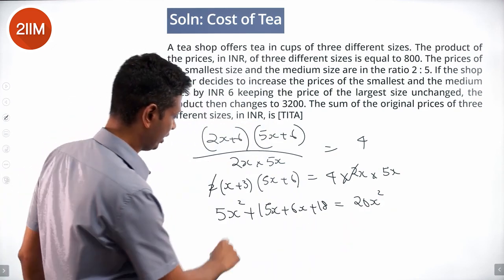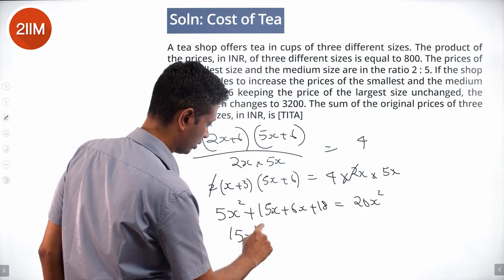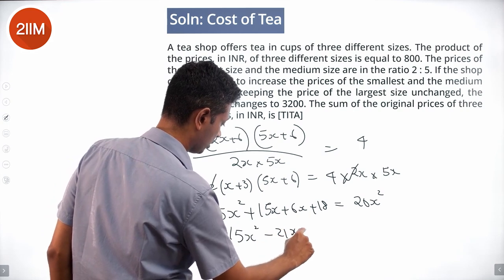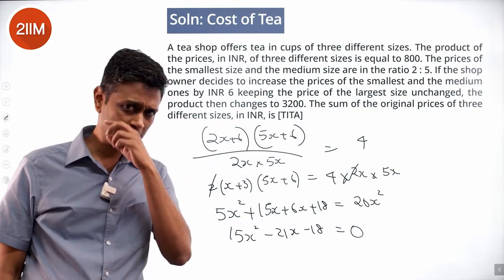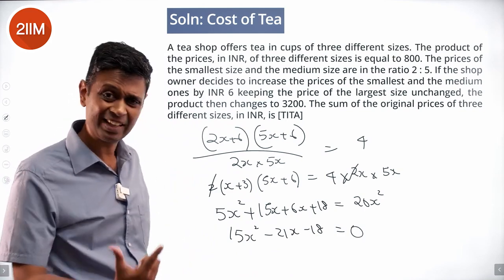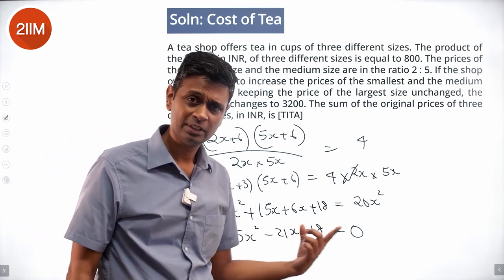Or we can take this side, 15x square minus 21x minus 18 is equal to 0. 15 into 18 is the product. We need to rejig that to get this difference of 21.